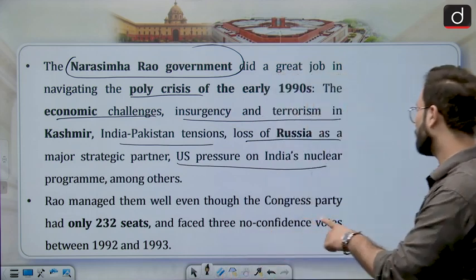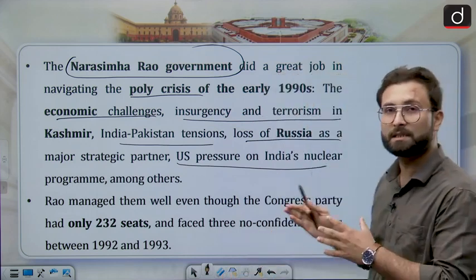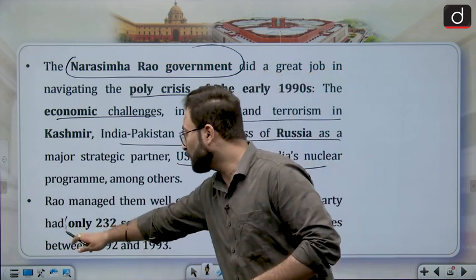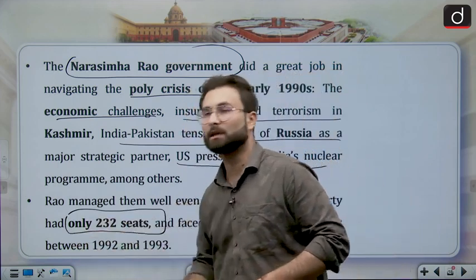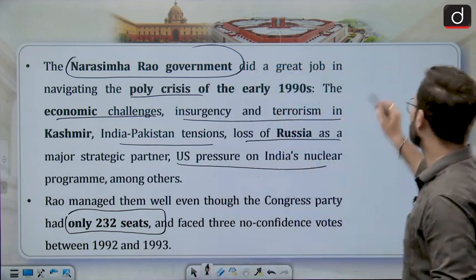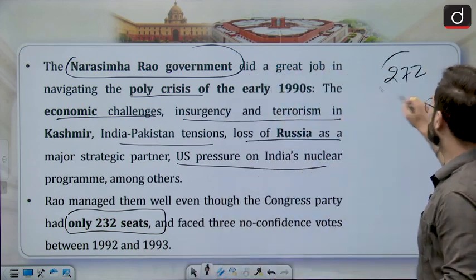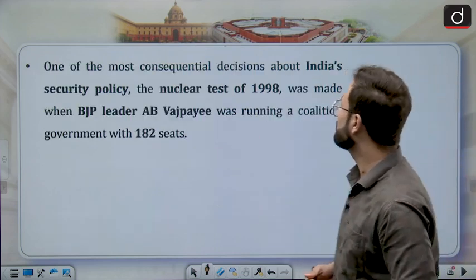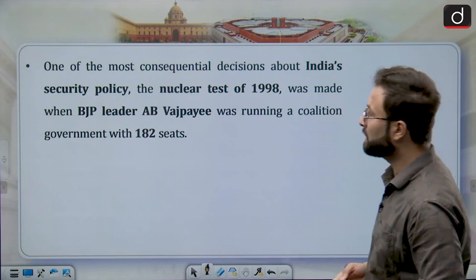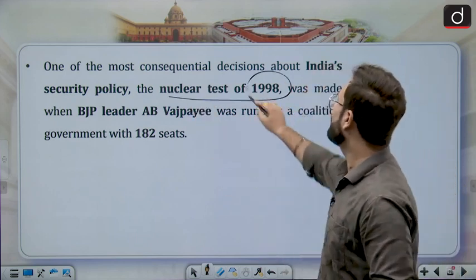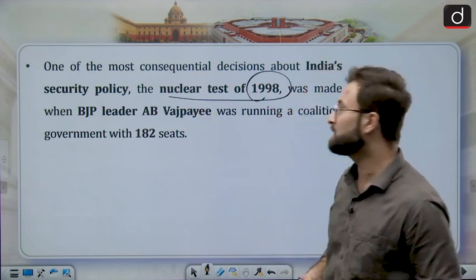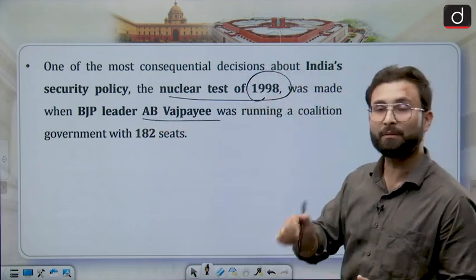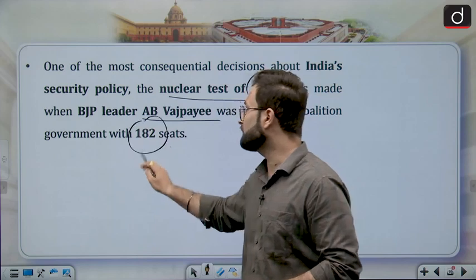So these were foreign policy decisions taken by the coalition government led by Narasimha Rao, because at that point of time Congress only had 232 seats. For a majority you need 272, so that was also a coalition government. Moving further, one of the most consequential decisions about India's security policy, the nuclear test of 1998, was made under the BJP leader Atal Bihari Vajpayee, who was running a coalition government at that point of time with even fewer seats, that is 182 seats.